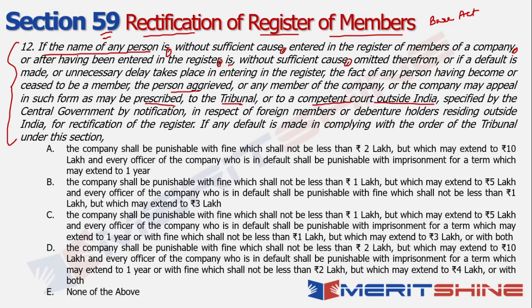All of the other things which I have not read, which is without sufficient cause, again without sufficient cause, right, after having entered into the register, or unnecessary delays, all of these are basically only explaining what was available just before them in the form of the comma, right? So whenever a comma comes into place, it is only going to try and explain what was there earlier, right?